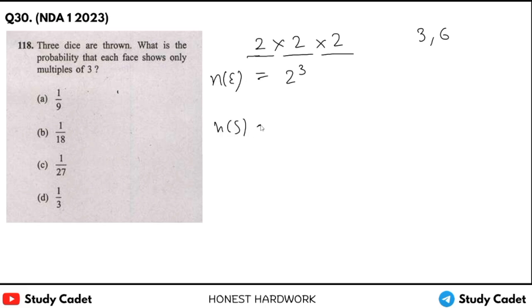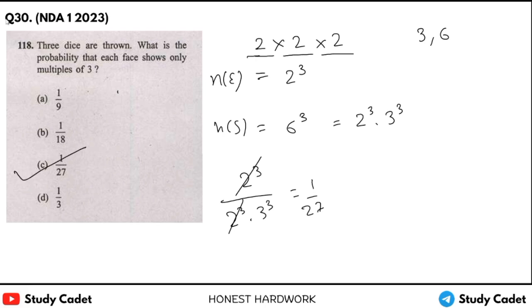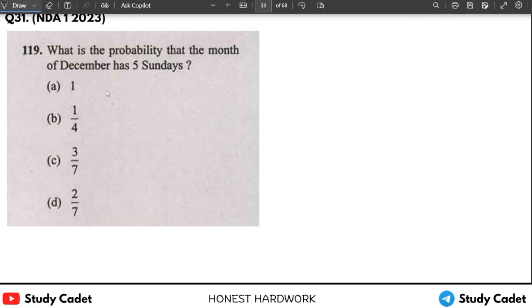Number of sample space: 3 dice are thrown means 6 into 6 into 6, that is 6 cube. We can write it as 2 cube into 3 cube. So probability will be NE upon NS, that is 2 cube upon 2 cube into 3 cube, 1 upon 3 cube, that is 1 upon 27. So C will be the right answer.